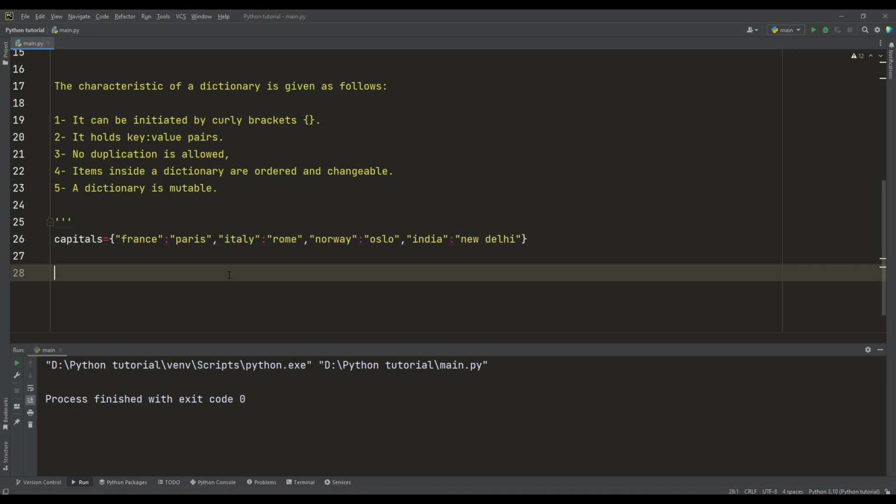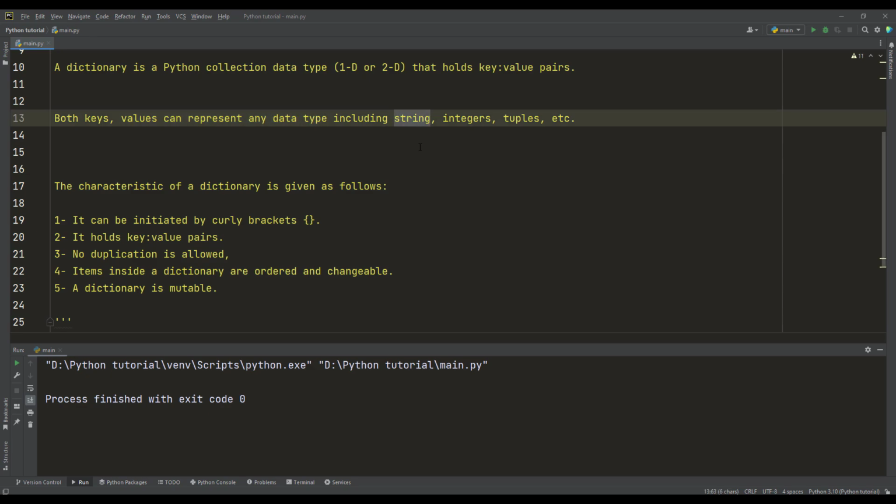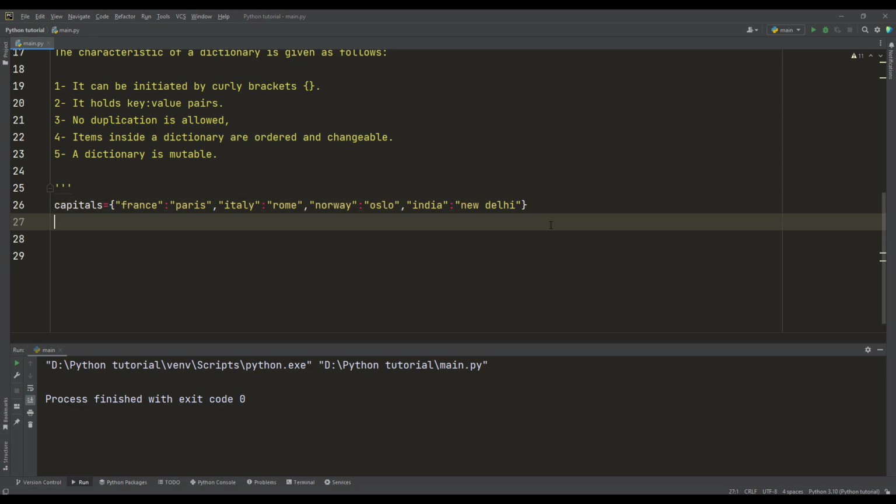What I can do with this dictionary? So this satisfies this characteristic, which is it can hold the key and values can be strings, so both are strings here, and it can be integers. We will later describe another example, and it can be tuple. We will give another example.